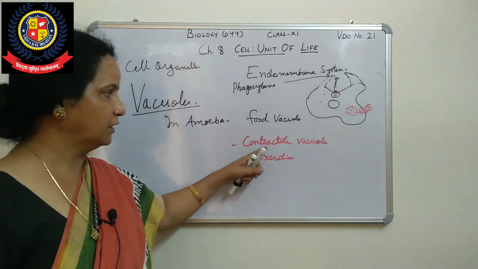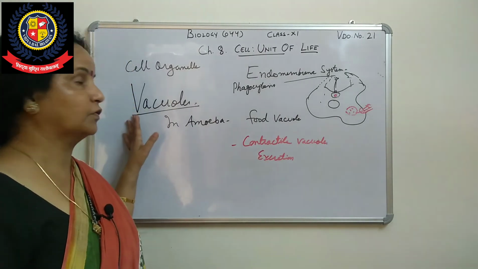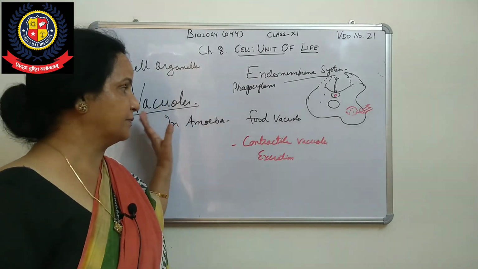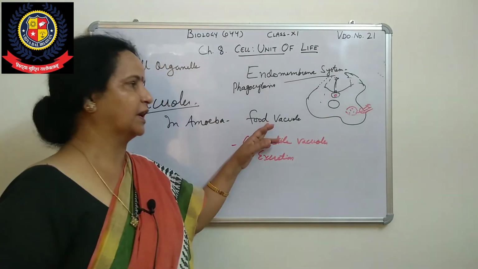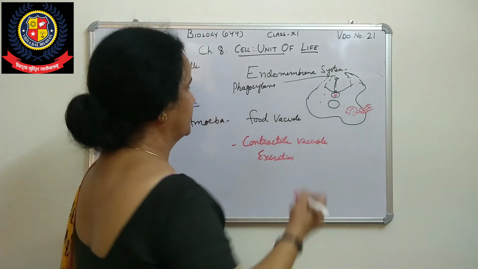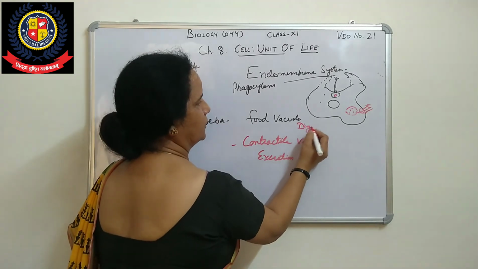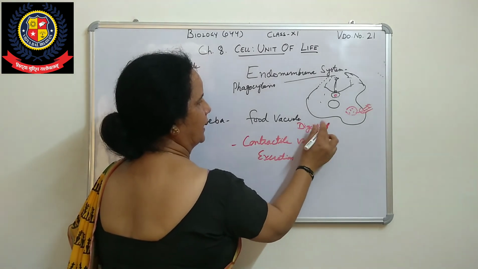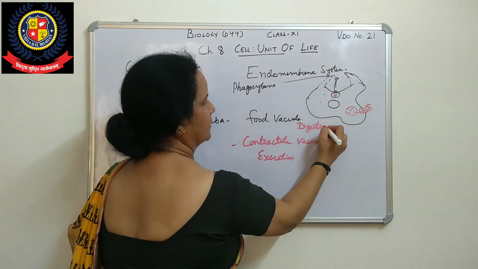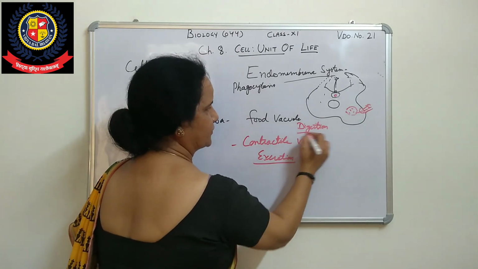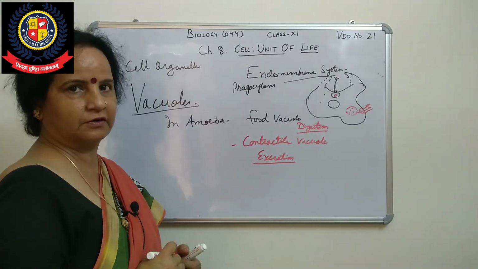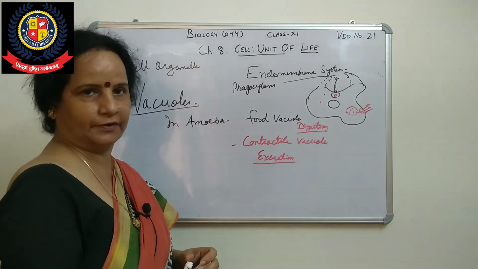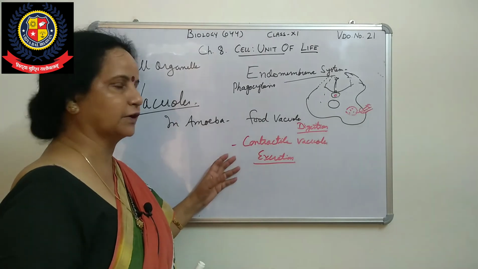So vacuoles modify sometimes into a food vacuole, sometimes into a contractile vacuole. Here they are doing the job of digestion, and here they are doing the job of excretion. The vacuole is the same, but sometimes it is modified to perform different functions.